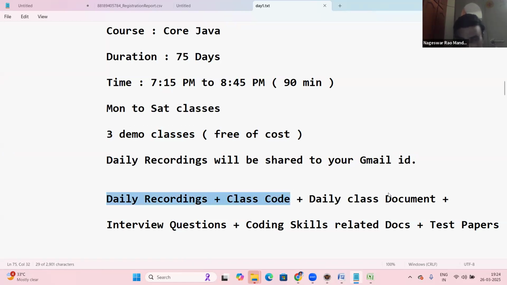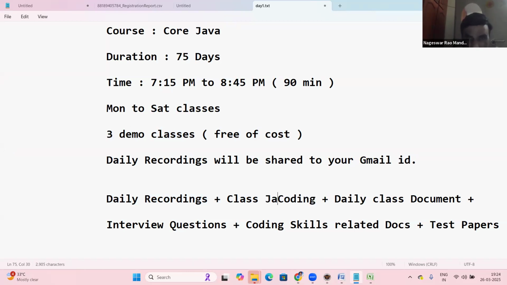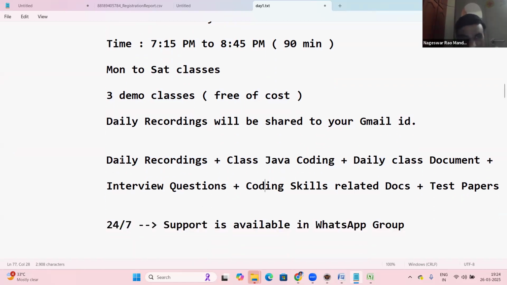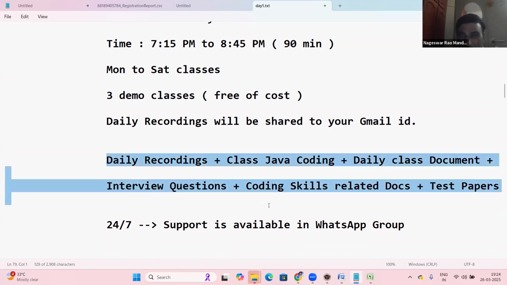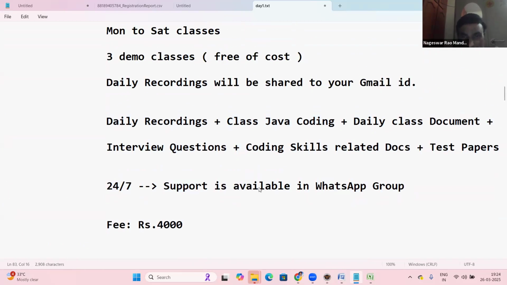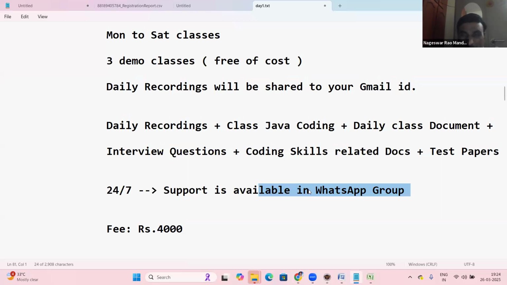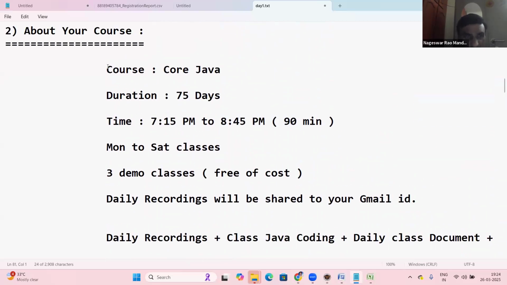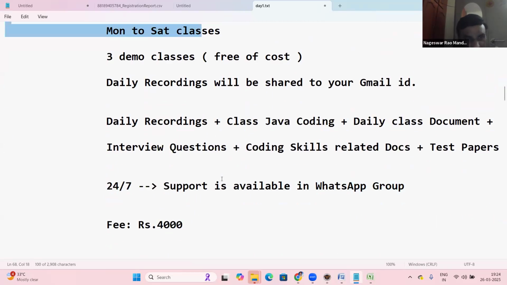The class code means the Java coding we are writing in class. Daily class documents, interview questions, coding skills related documents, and test papers are all shared to your Gmail ID. WhatsApp communication is available 24/7. Fees are only 4,000. With 24/7 support, you can ping me anytime. So that is the course information.